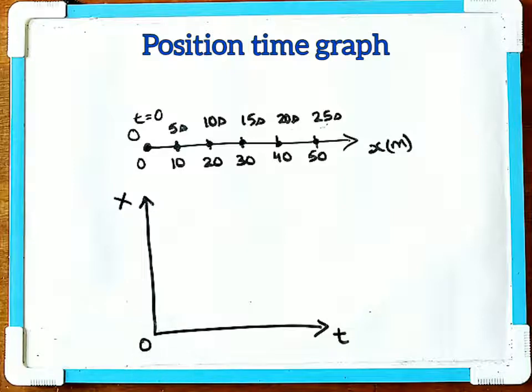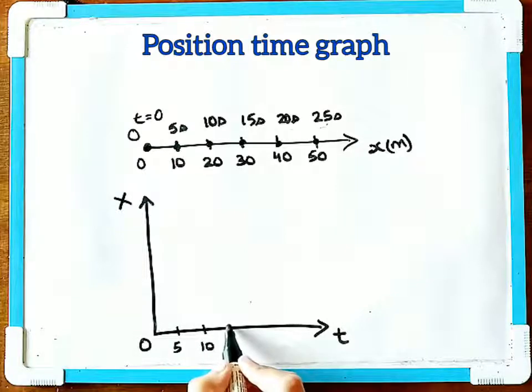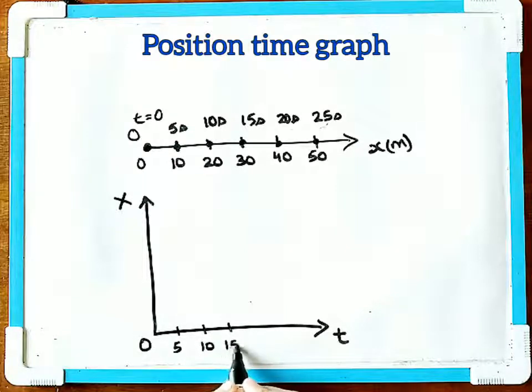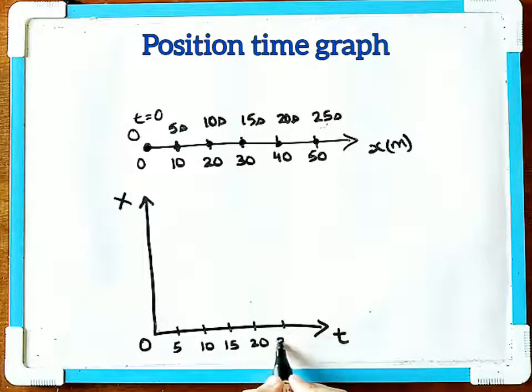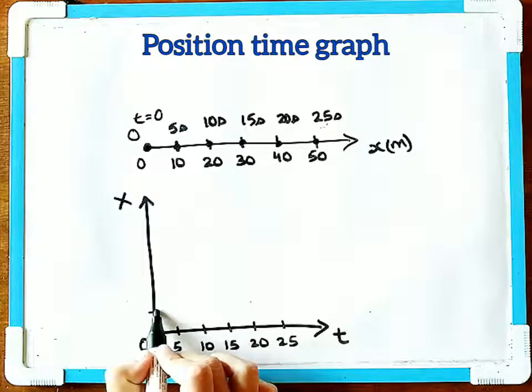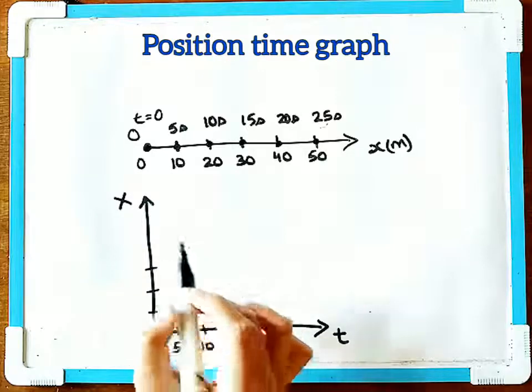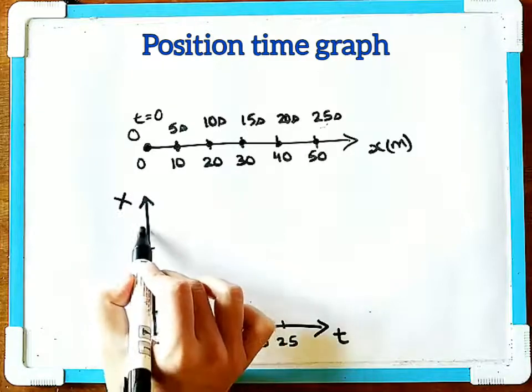So this is the starting point. So at O, I'll first draw the scale. We have 5, 10 second, 15 second, 20 second, and 25 second. Then again we have here also 10, then we have 20, 30, 40, 50.